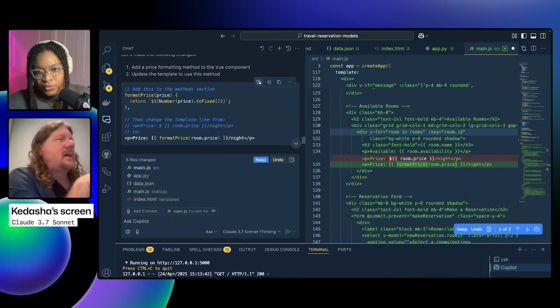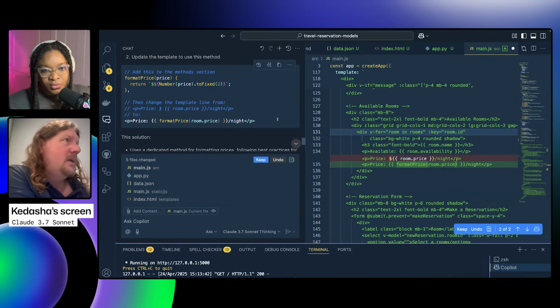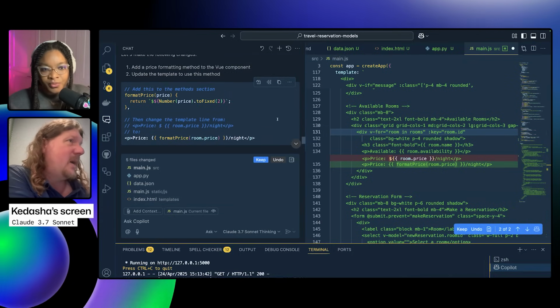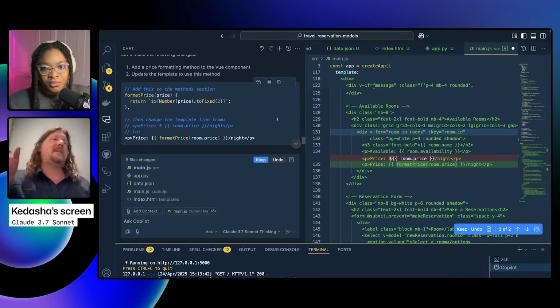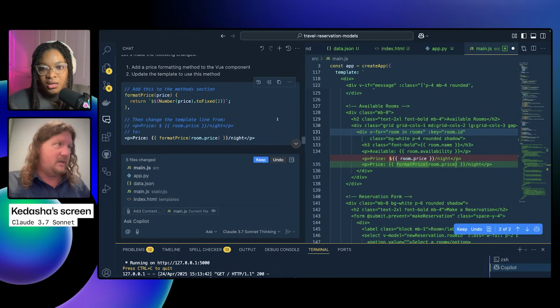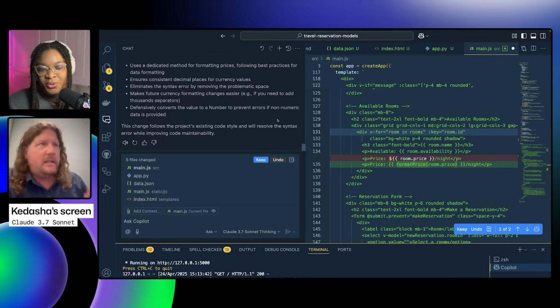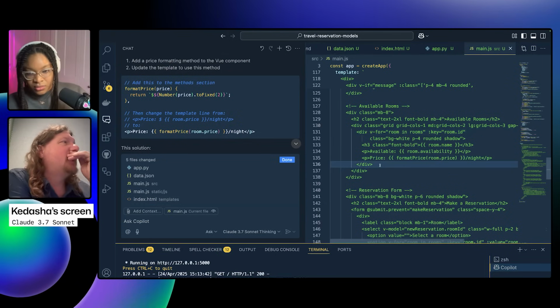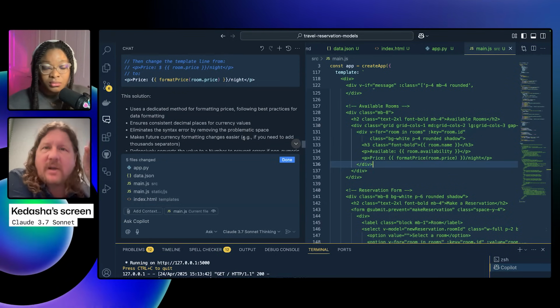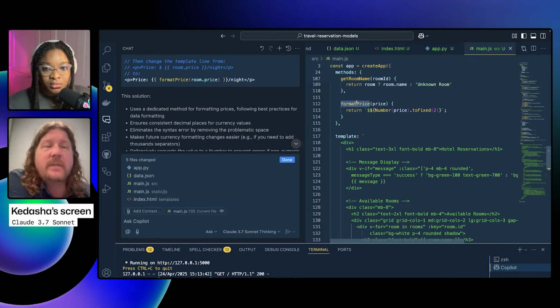What would you have done? Probably, just because I've seen this a couple of times, I would have asked it if room.price is actually a valid variable. It's possible that price isn't in the data model. And sometimes I've seen syntax errors where it really should be telling you price doesn't exist, but instead it's just like the dot is invalid because it doesn't know how to descend. I would expect a different error if it wasn't a valid variable. Yeah, that's just conjecture. I don't know for sure. But I like this because we'll see whether it's able to call that format price method properly, so we'll know whether it's actually getting through the template.